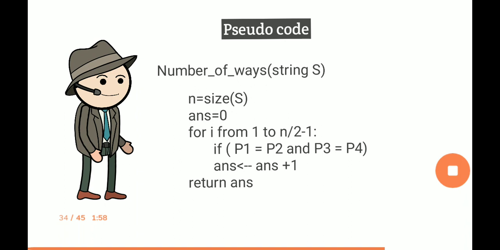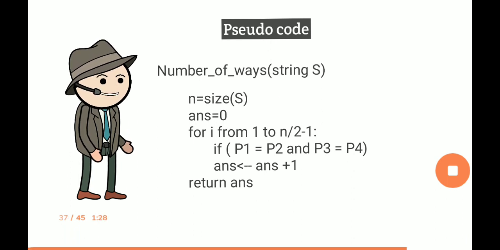This variable answer would be returning the number of ways in which we can retrieve the strings T1 and T2 from the final string S. We would then run a loop from 1 to n/2 minus 1. 1 to n/2 minus 1 is the range of the change of length of the initial strings T1 or T2.